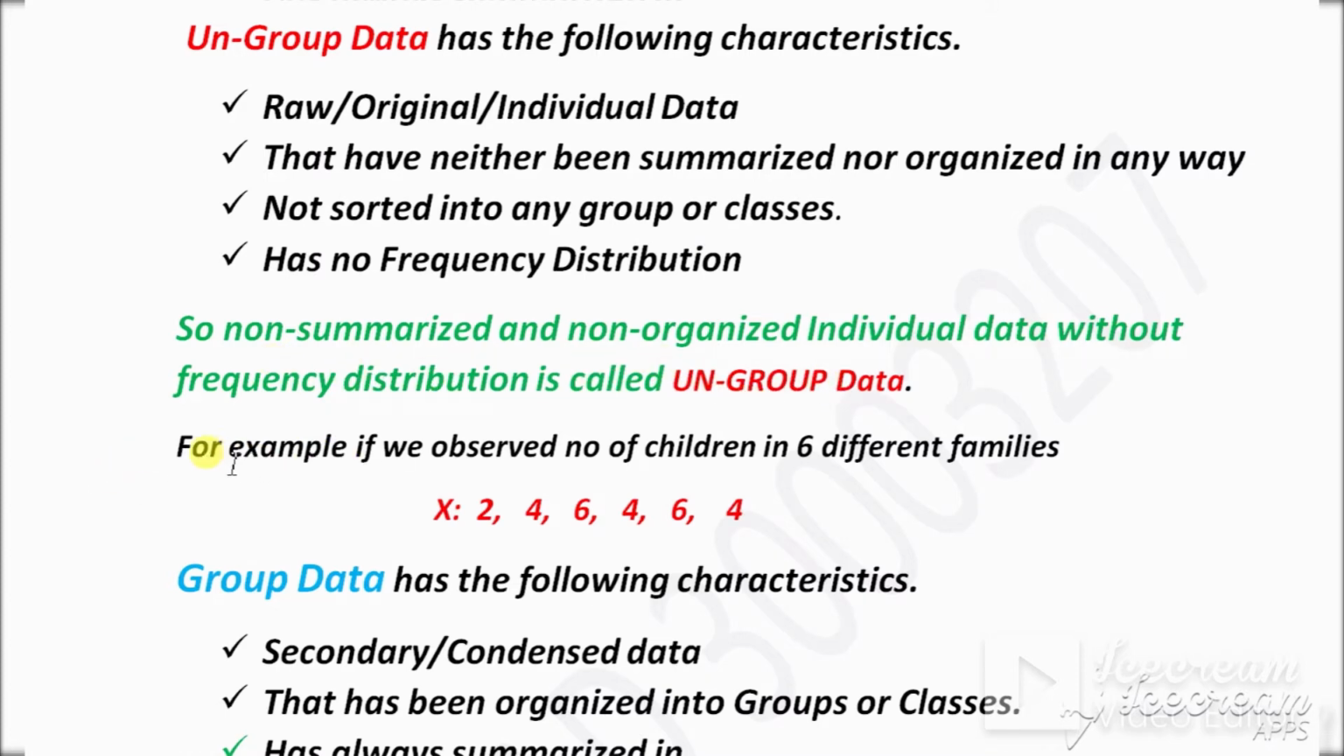For example, if we observe the number of children in 6 different families, assume X is the number of children. One family has 2 children, one family has 4 children, then 6 children, 4 children, 6 children, and 4 children. These are the numbers of children of different families. This data is given without frequency; it is the original data that we have collected from the field. This is called individual data or ungrouped data. So this form is called ungrouped data.